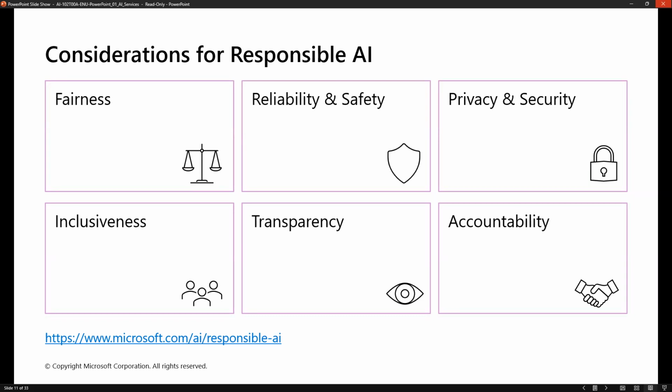They will not look into your gender, male or female, or whether you are black or white, or your country. They won't look at it that way. So majorly they will look at whether you match the conditions fairly and then provide the loan. It's not looking into caste or something like that. That is fairness. Reliability and safety, yes, it should be predictive and reliable and safe,